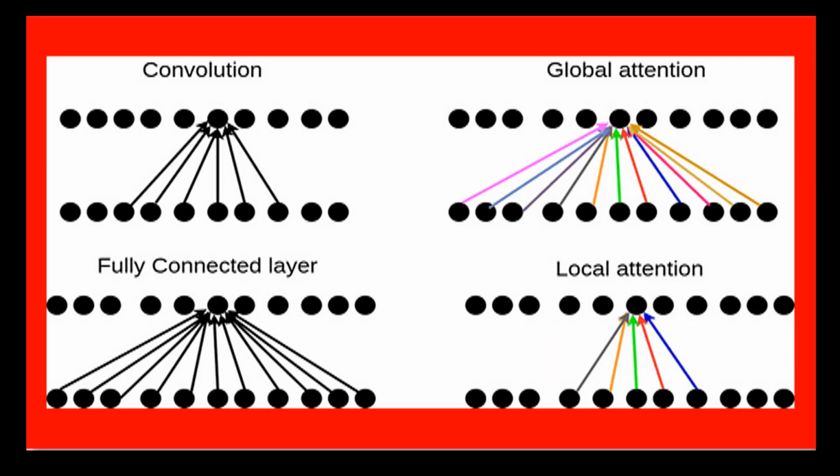Next comes attention mechanism. Now attention mechanisms, on the other hand, are used to highlight the most important parts of sequential data. In the shooting game domain, we can represent a shooter's performance over time as a sequence of scores. For example, we might have a sequence of scores for a shooter in a competition where each element in the sequence represents their score in a particular round. So this attention mechanism can be used to identify the most important rounds in a competition that contribute the most to the shooter's overall performance.